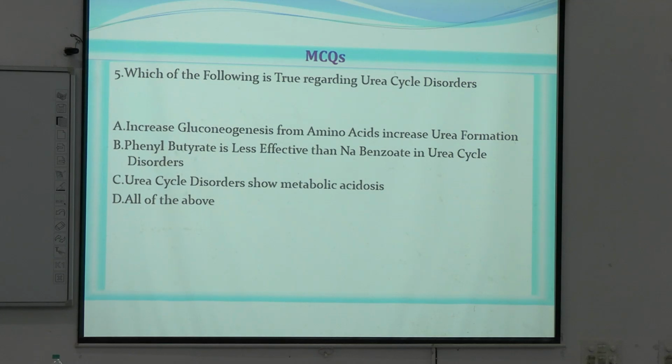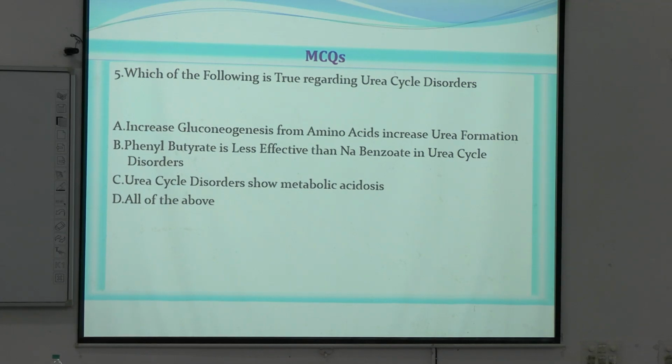And urea cycle disorders show metabolic acidosis. Is this true? Urea cycle disorders show metabolic acidosis. This is also a tricky part. Okay, because in general urea cycle disorders show respiratory alkalosis. Only in the aciduria parts, there will be metabolic acidosis. Okay, so we will not count this as true, because for our general conception there will be respiratory alkalosis.